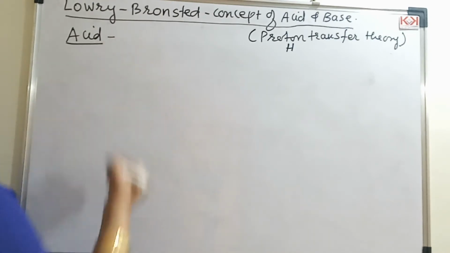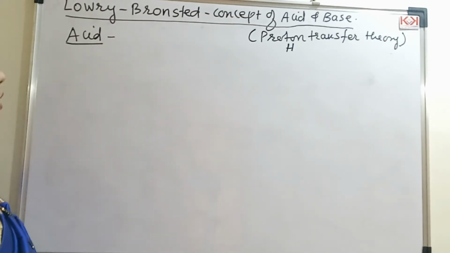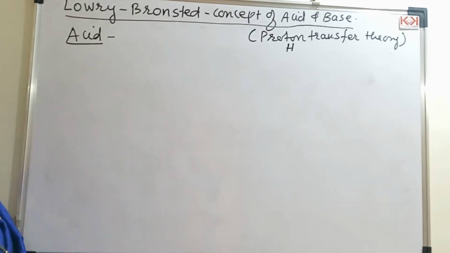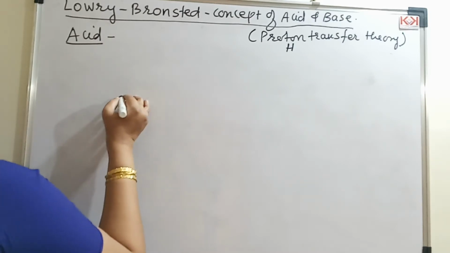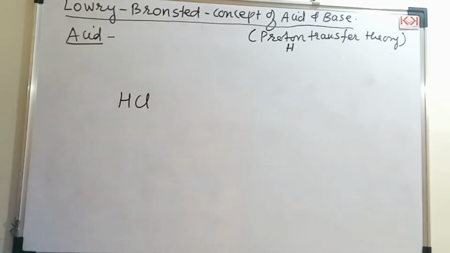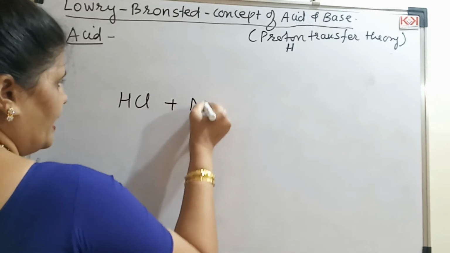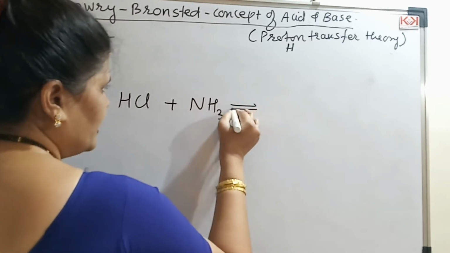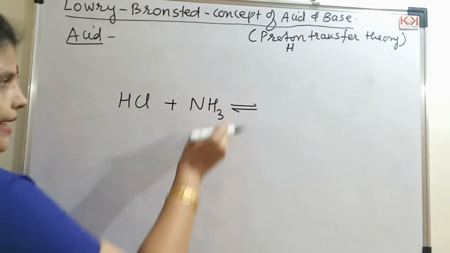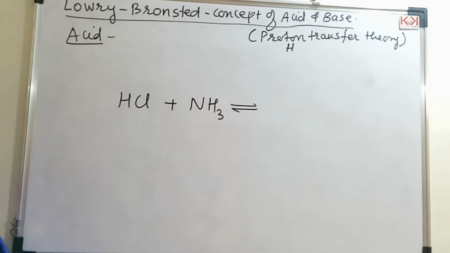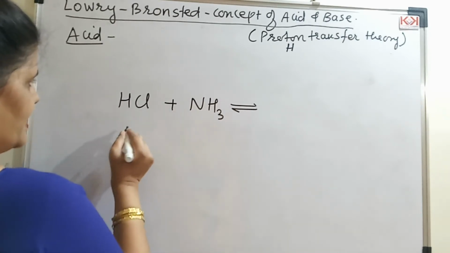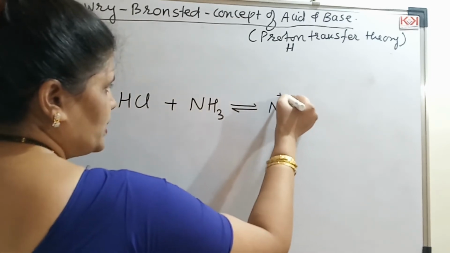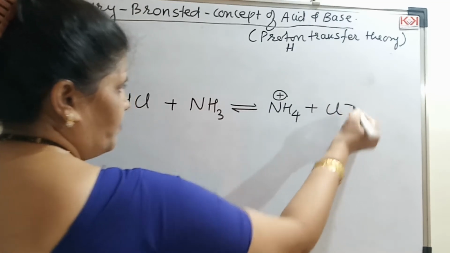So let us see what an acid is according to Lowry-Bronsted. To make you understand this concept, I am taking one example. Through that example, you can define an acid and a base depending upon Lowry-Bronsted. For that, I am taking a strong acid like HCl, and I am making a reaction with NH3, that is ammonia. Always you have to use a reversibility sign here. Why? That I will explain as I proceed further. Here there is a proton transfer, so I will get NH4 positive plus Cl minus.